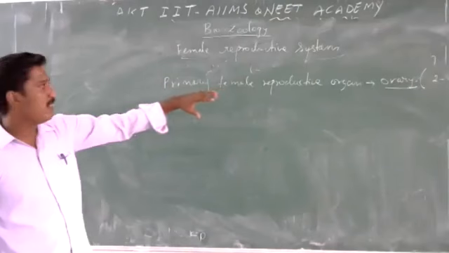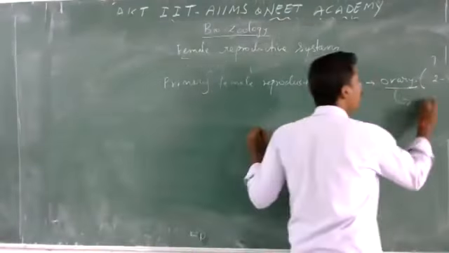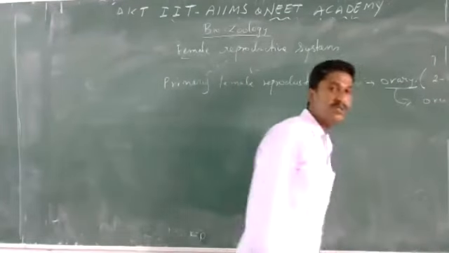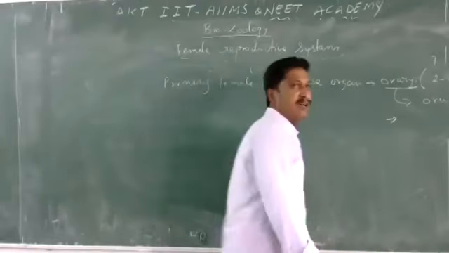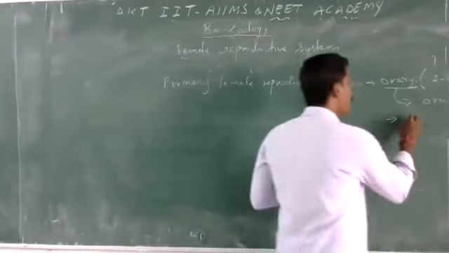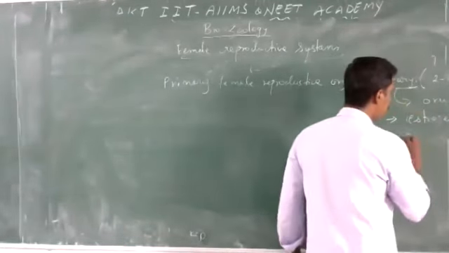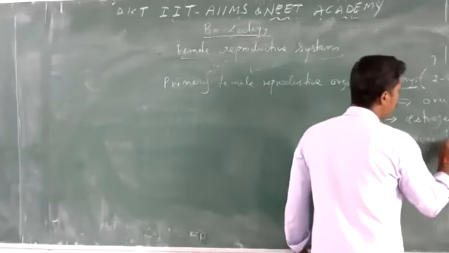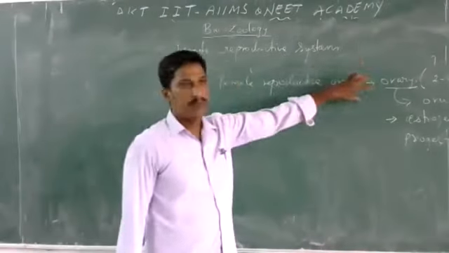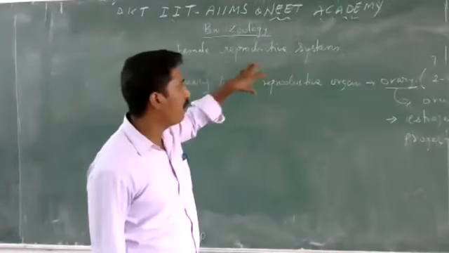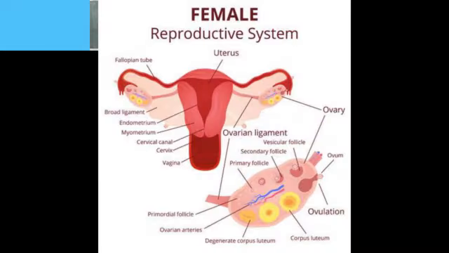The ovary is the primary female reproductive organ. It produces the female gamete, the ovum, and also secretes the female reproductive hormones estrogen and progesterone. These hormones are secreted from the ovary.